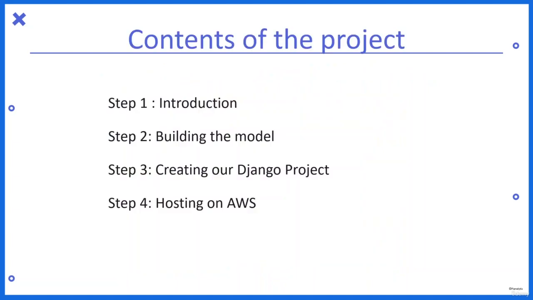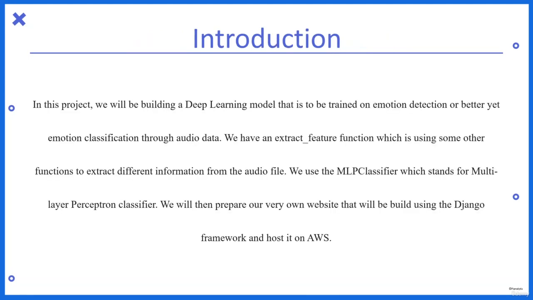So let's get started. We're going to move forward with the contents of the project, right? We're going to go forward with the introduction, an overview of what we are going to do in this project. Then we will talk about the model that we are going to build. Then we will move forward to the Django project, that is creating our website through the Django framework, and lastly hosting that on AWS. So the introduction.